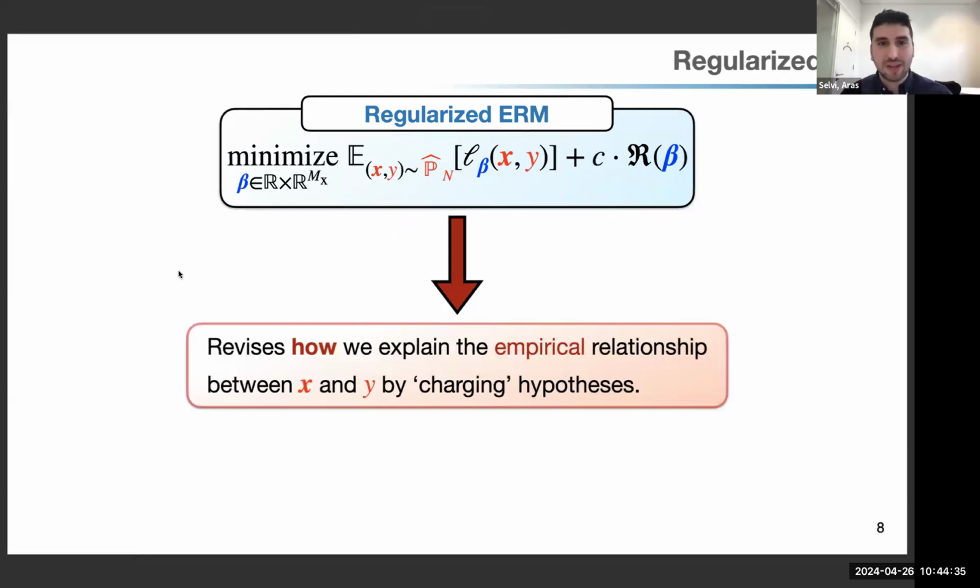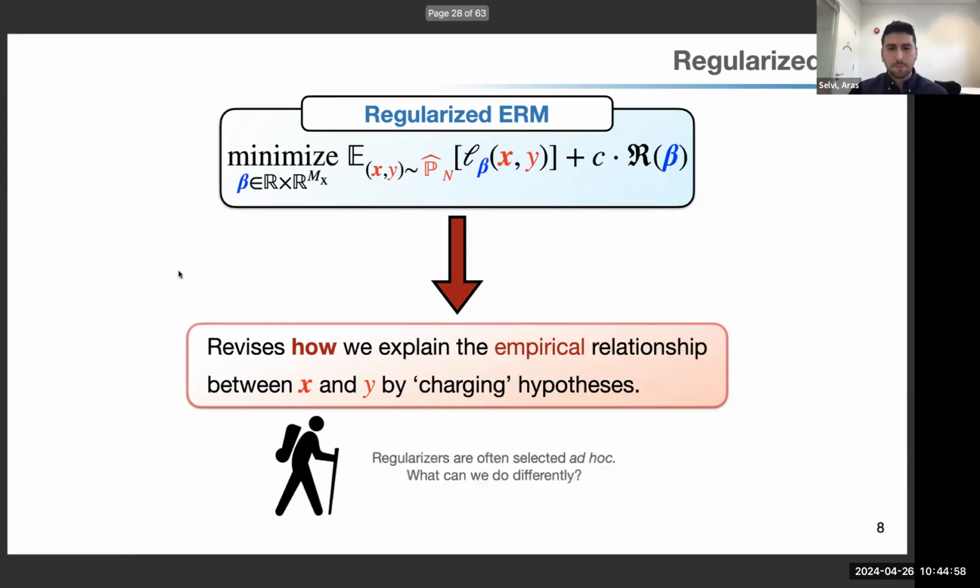But philosophically, what regularization does is that it revisits empirical risk minimization and it revises how we explain the relationship in the empirical data set. So it doesn't change what we explain. We're still explaining something that happens in the empirical set. But when we do that, we need to be more mindful because our betas have a penalty in the objective function. But the way we fix the regularization term is in general ad hoc. And we ask, can we do something differently?